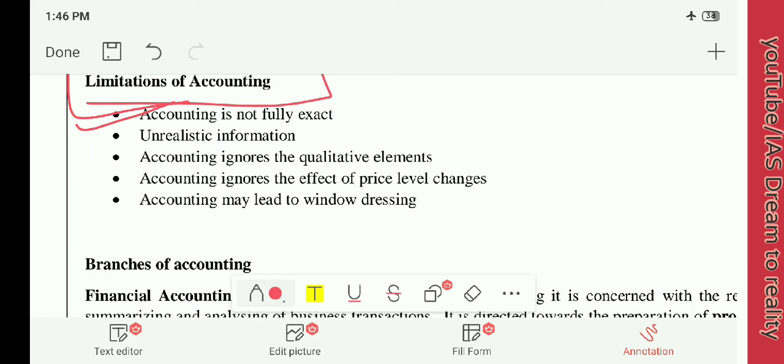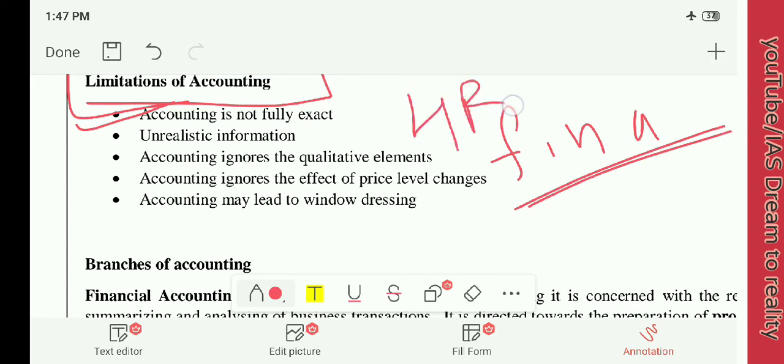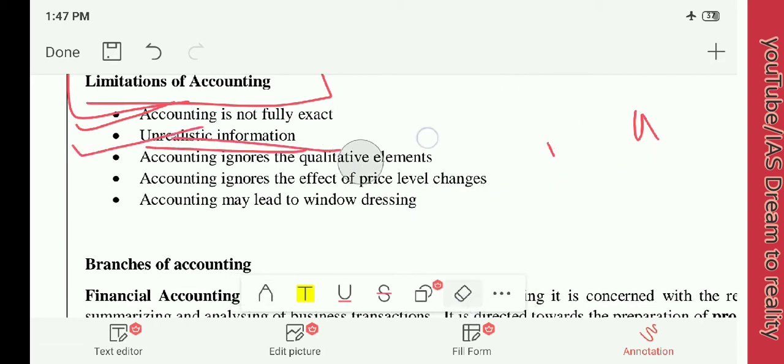Because accounting is nothing but it should be in financial matters. But if you are hiring an HR, he is not a financial matter, and this hiring of HR will not be accounted in your accounting books. Therefore, it is not fully exact that you are accounting the complete details of your company. Then the second limitation is that it is unrealistic information. We will try to understand how it is unrealistic information.